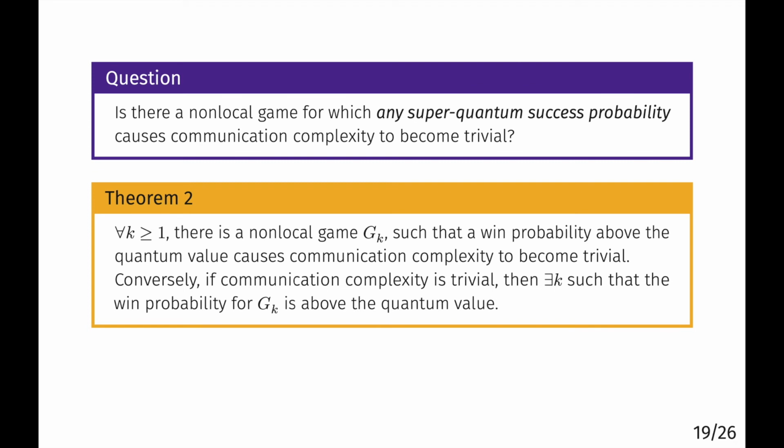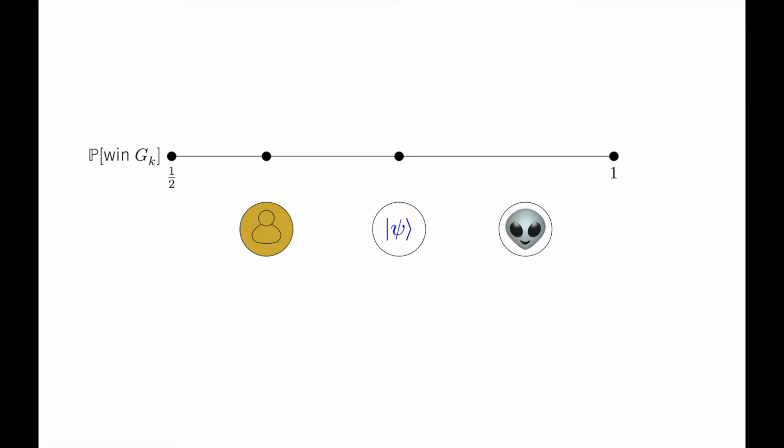And conversely, we showed that if two players have trivial communication complexity, then there is some k such that they must beat quantum mechanics at the game G_k. On a plot, it looks like this. The classical win probability is strictly below quantum mechanics, and still higher are strange super quantum correlations that would let them win more often. But any of those correlations would necessarily collapse communication complexity.